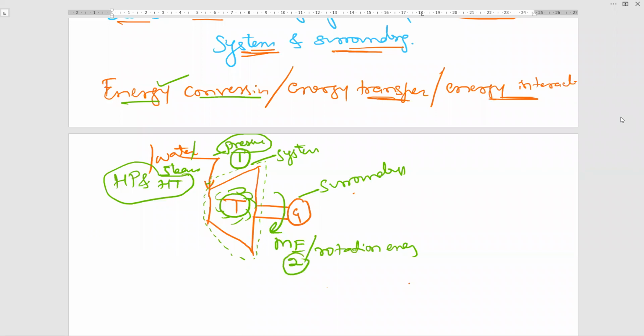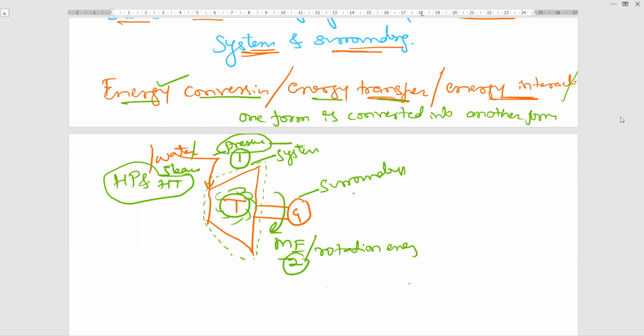So that is thermodynamics. Energy conversion or energy transfer, energy interaction, or you can use the word one form of energy is converted to another form. So it may be any other form. Here I have taken pressure energy is converted into mechanical energy.